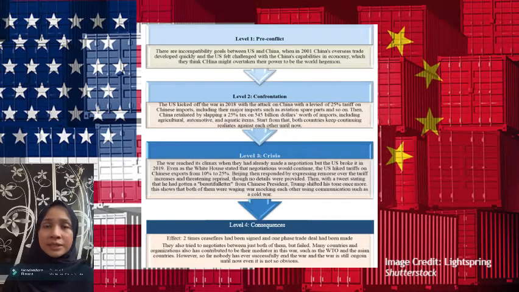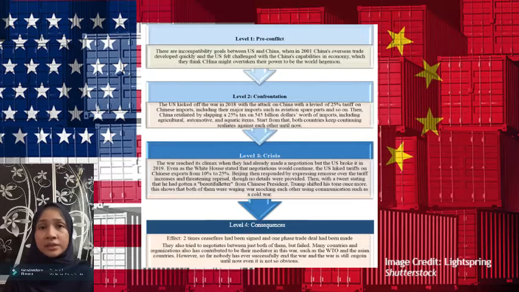On level 2, which is confrontation, the US kicked off the war in 2018 with an attack on China, levying a 25% tariff on China's imports, including their major imports. Then China retaliated by slapping a 25% tax on $545 billion worth of imported items. Starting from that, both countries continued to retaliate against each other.